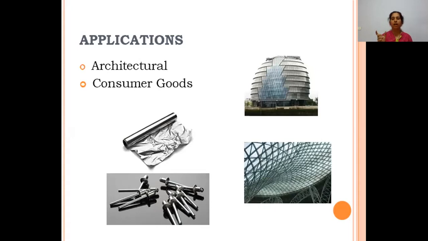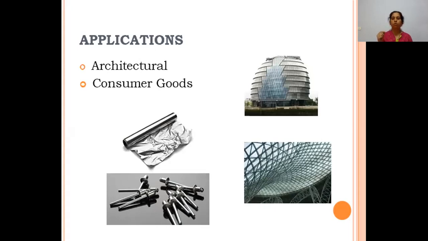We'll focus on architectural applications first. As I said, aluminum is very effectively used in the exteriors of buildings. You might have seen high-rise buildings. As you are in Bangalore, you might have seen many high-rise buildings. In the exteriors, they usually consist of aluminum and glass. One more picture below shows the roof. So it can be used for the fabrication of the roof also.